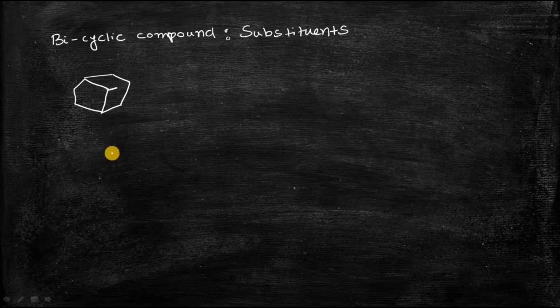First of all, as I have told you, you should find out the number of carbon atoms present in this bicyclic compound. As you can see, there are a total of 1, 2, 3, 4, 5, 6, 7, 8 carbon atoms. So the name will be bicyclo, then there will be something, and at the end there will be octane.